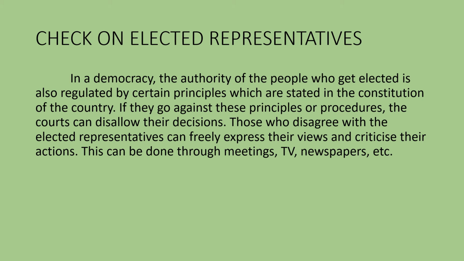Check on elected representatives. In a democratic government, the authority of people who get elected is also regulated by certain principles which are stated in the constitution of the country. If they go against these principles or procedures, the courts can disallow their decisions. Those who disagree with the elected representatives can freely express their views and criticize their actions. This can be done through meetings, TV channels, newspapers, etc.